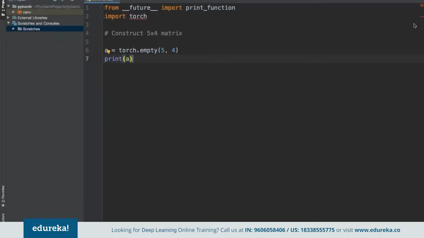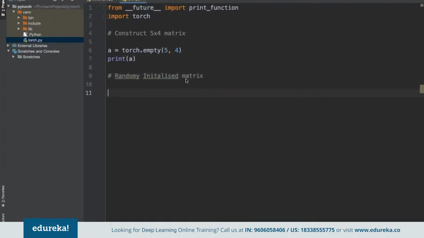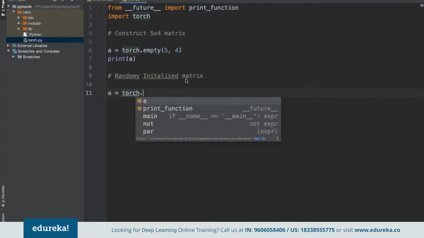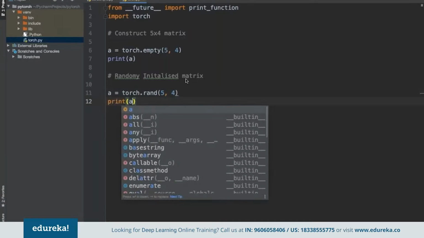And in the same way, suppose we want to randomly initialize a matrix. If we want to construct a randomly initialized matrix, we can again specify A, use the torch library, and since we are using this for randomized, we again specify 5 by 4, and then print A here.